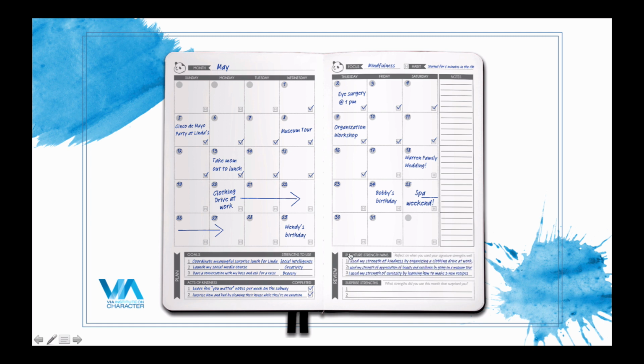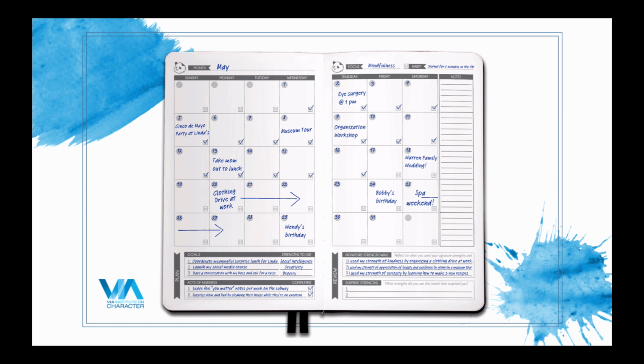So the review is at the end of the month. Think about your signature strengths. These are some of your top strengths, as far as after you've taken the survey at viacharacter.org and you know what your top signature strengths are. Reflect on the times that you used your signature strengths well, and then write those in here too. And take the time to really appreciate those.